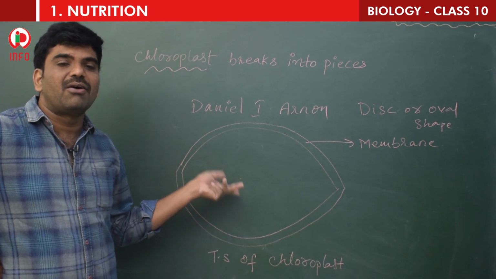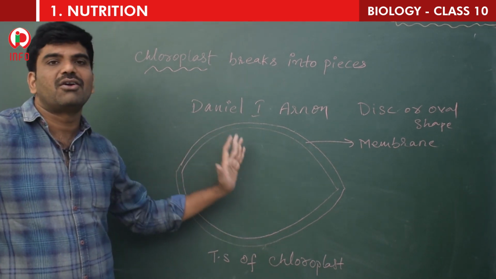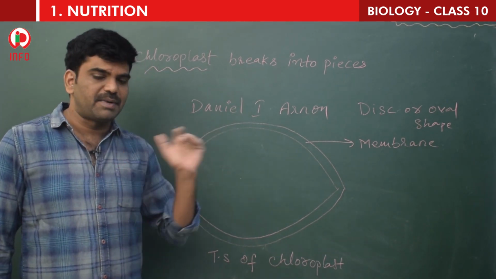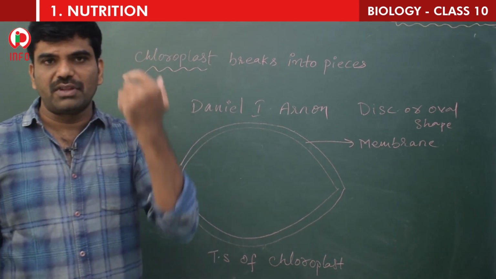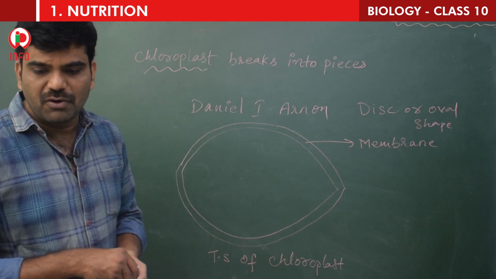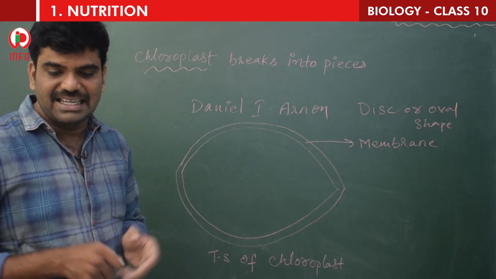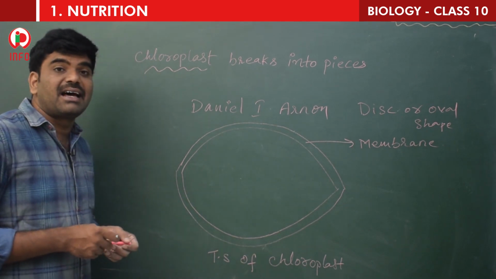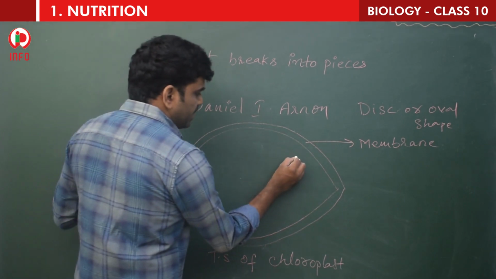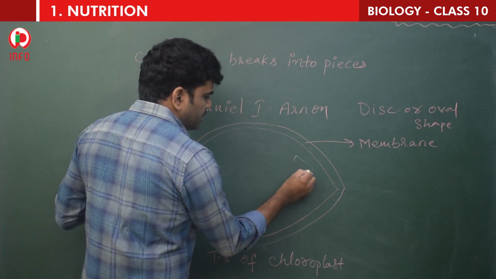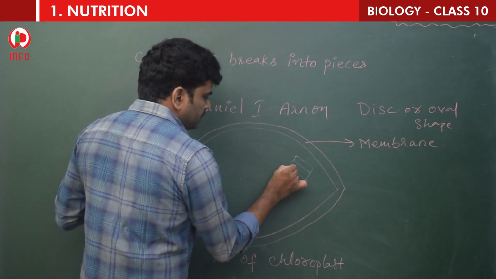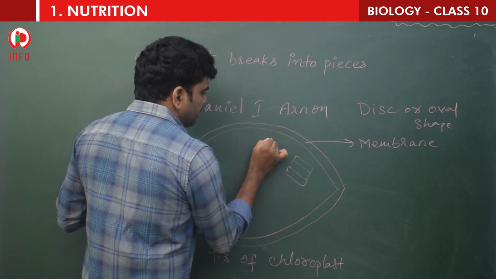Why do we have to study this chloroplast? Because now our main target is to find the chlorophyll. Where is the chlorophyll present? You know that chlorophyll is a pigment. This is present in this organelle. So it has been found that chloroplast is a membranous structure consisting of membranes. The innermost layer, which is a stack-like structure, is called grana. So here, see, children, this is what is called grana. This is grana. Like this, the grana will be present.